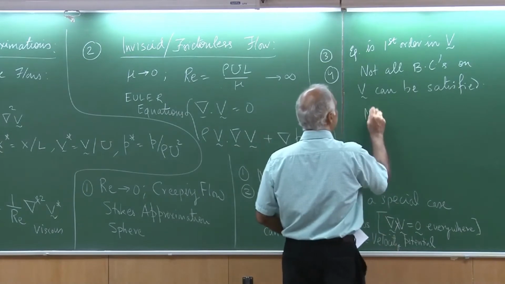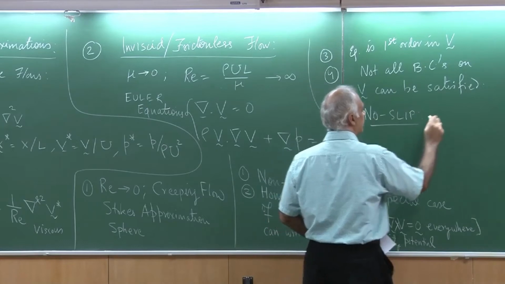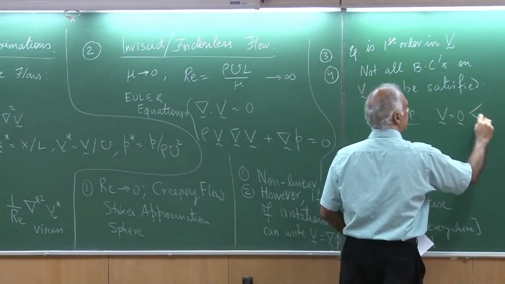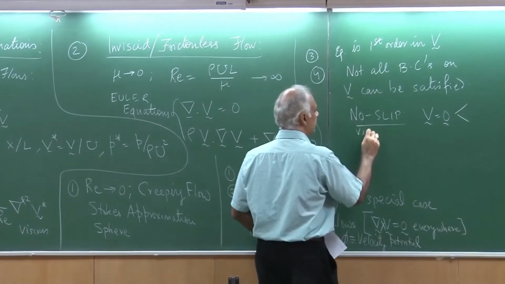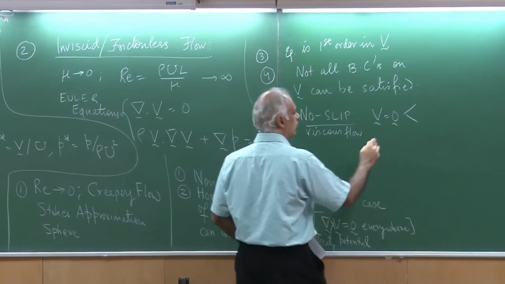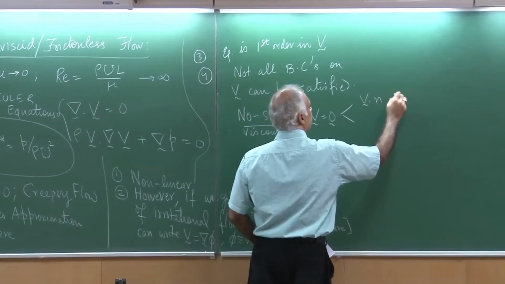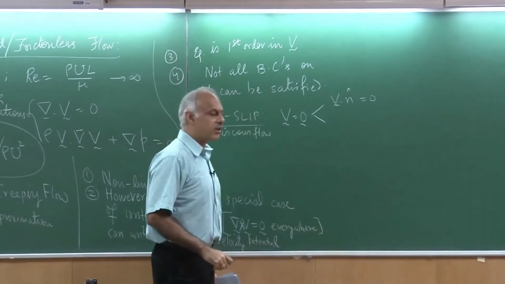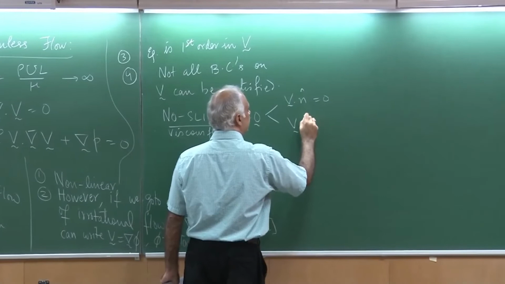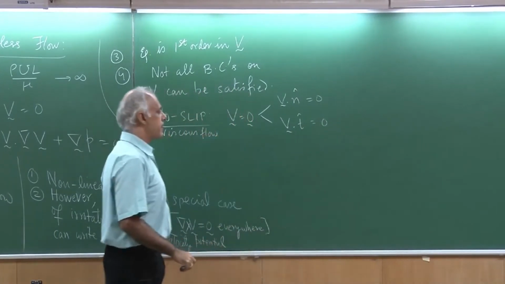So, no slip, if you remember, was actually V equal to 0 for viscous flow, which had two components: V dot n equal to 0, where n is the unit normal vector, and V dot t, the tangential unit vector, equal to 0.